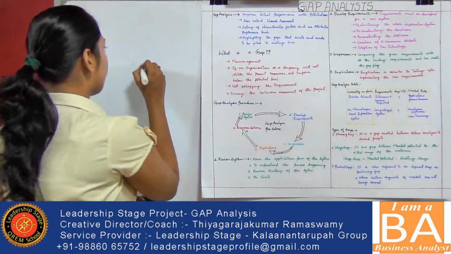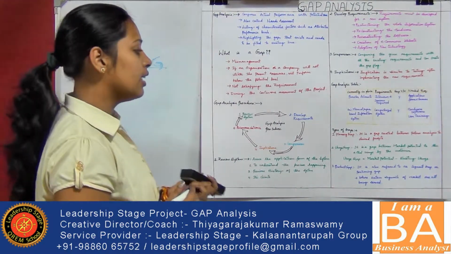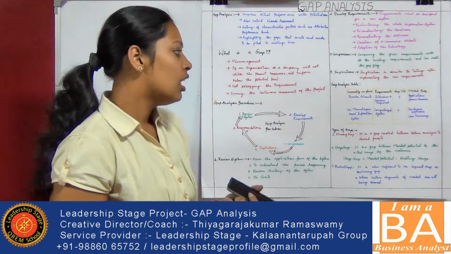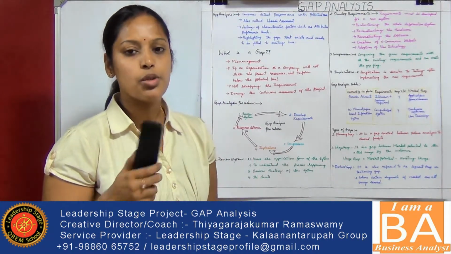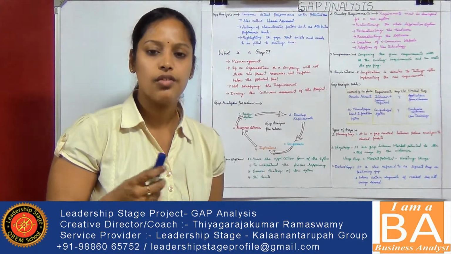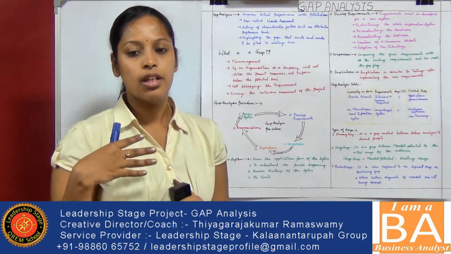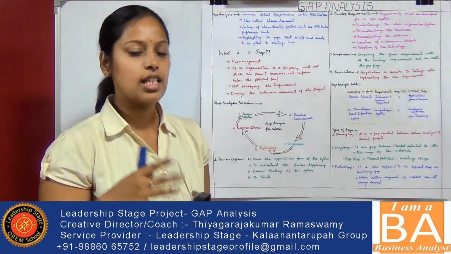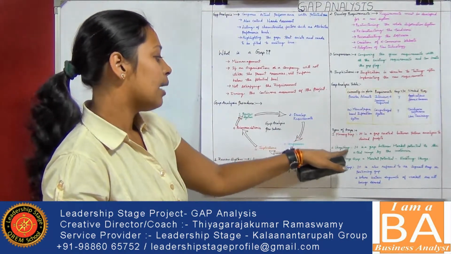Basically there are three types of gaps. Planning gap. The planning gap is a gap created between the projected future profits and the desired profits. It gives us the goals and objectives, like what we have to achieve, nothing but management, what we have to achieve 2 years from now and 3 years from now. It also helps in assumption analysis. That is the planning gap.